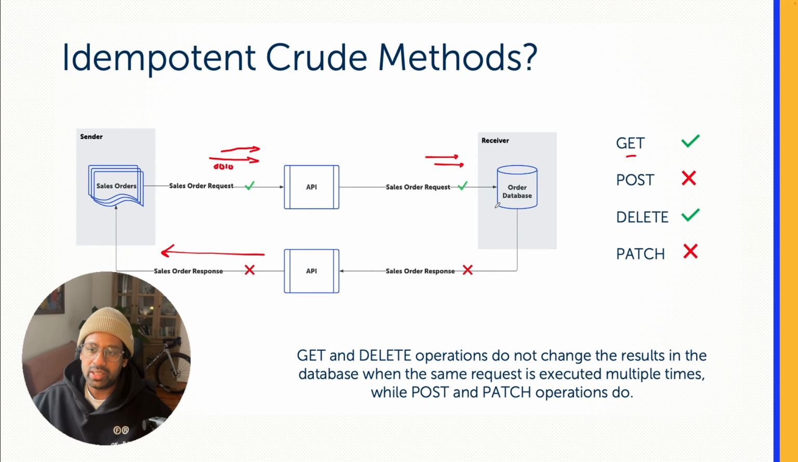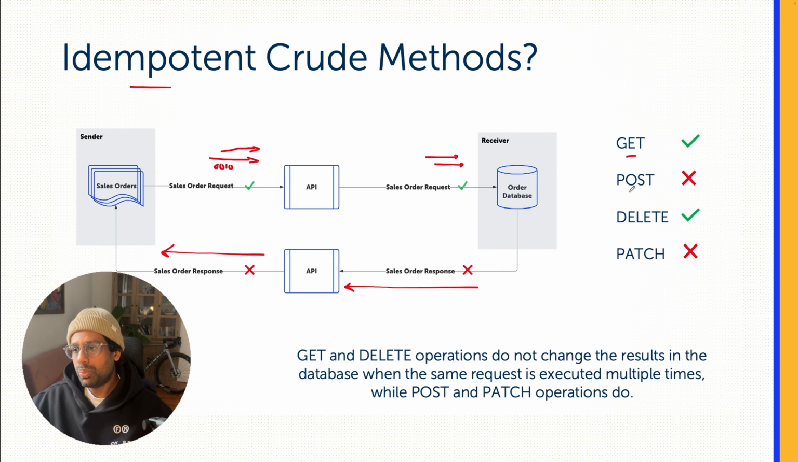We are just reading the entries, or reading the database table for the sales order information, and sending it back to the requester. So in that sense, we are not changing the result even if the operation is repeated multiple times. Sticking to the definition, the GET method does not change the result in the backend database even if the operation is repeated multiple times. That means the GET method is actually an idempotent method.